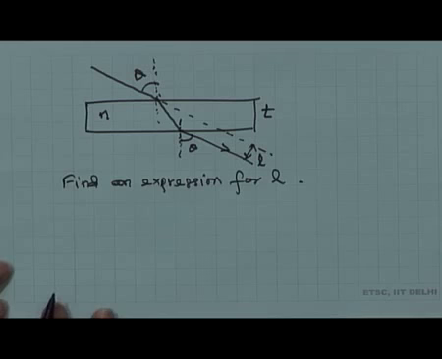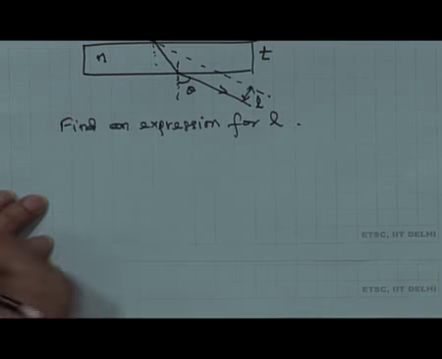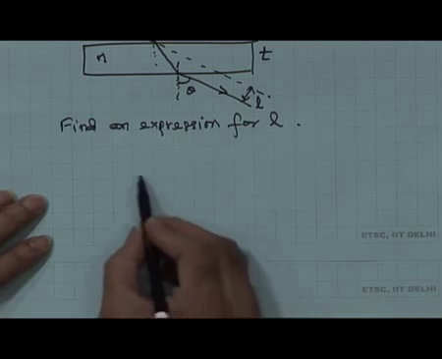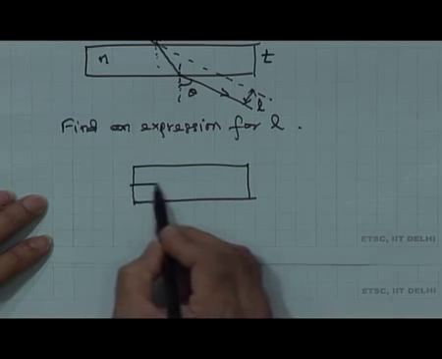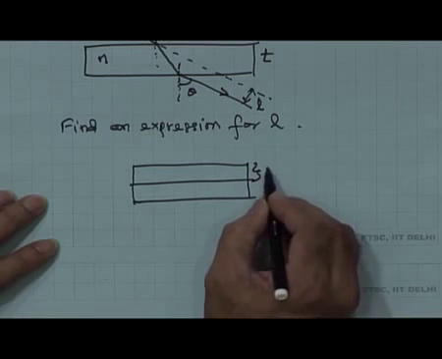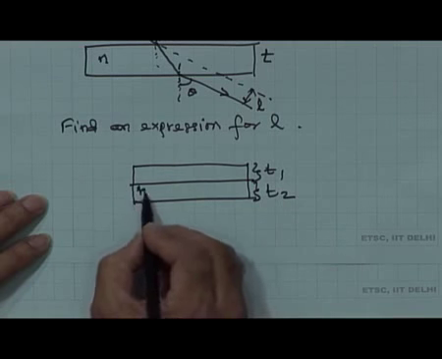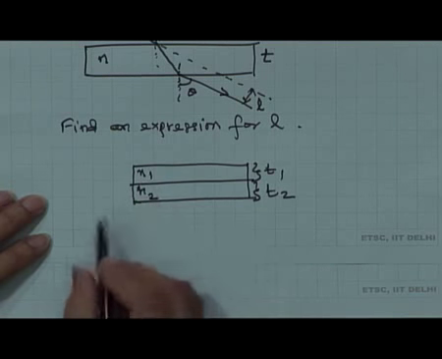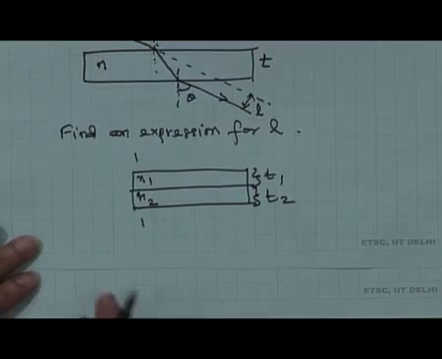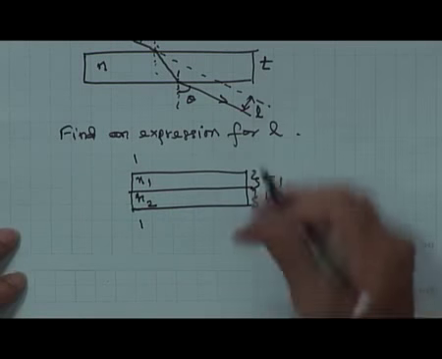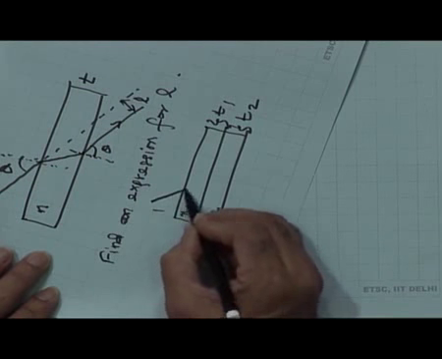We can extend this problem by taking two slabs. Like we had done for the apparent depth, for the lateral shift also, suppose you had two slabs one after another. This is of thickness T1 and this is of thickness T2, with refractive indices n1 and n2, and outside of course it is n0, or air, you can say this is 1 and this is 1, which means, as we have already discussed, there is no deviation. However, there is a lateral shift, so let me show it here.